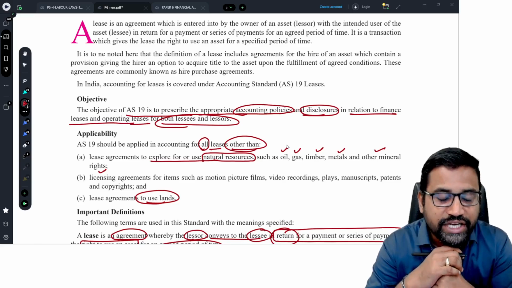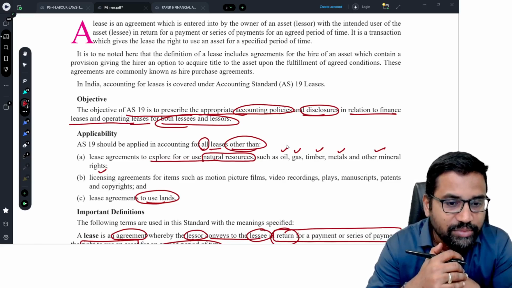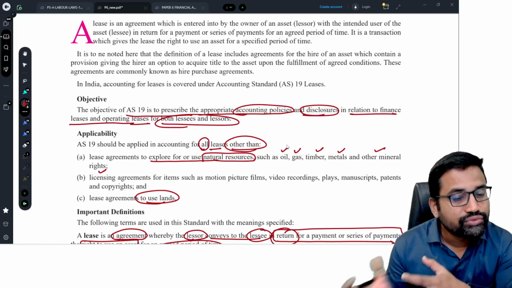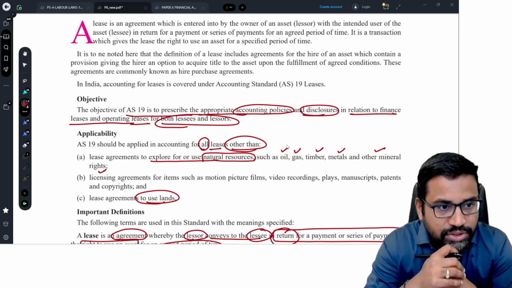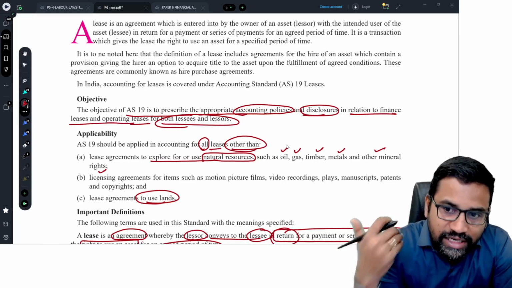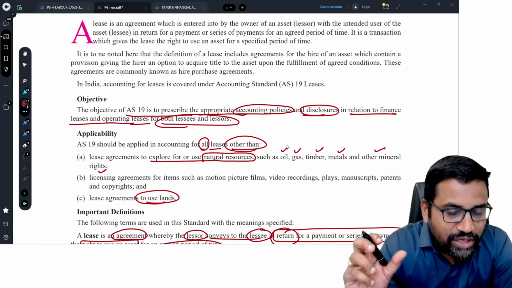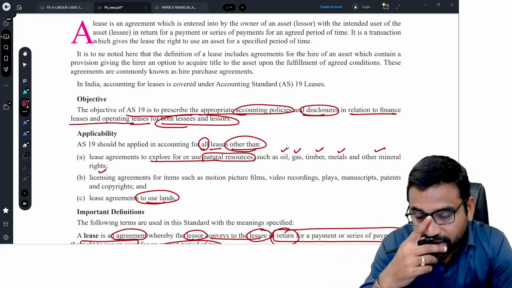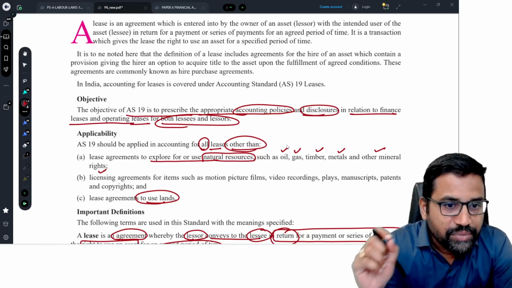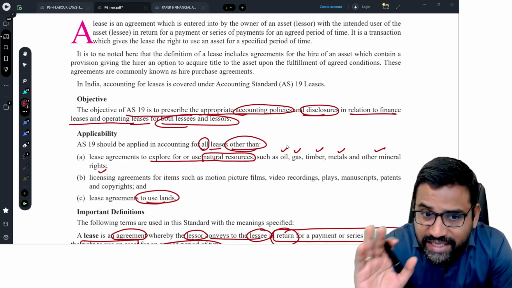Extract metals from the earth or other mineral rights, any kind of resources which is given by nature. These are non-regenerative resources, that means they cannot be generated, only nature will give, so we have to extract. So any lease agreement entered by a business enterprise for exploring or use of natural resources, maybe oil, gas, timber, metals and other mineral rights, this standard is not applicable.